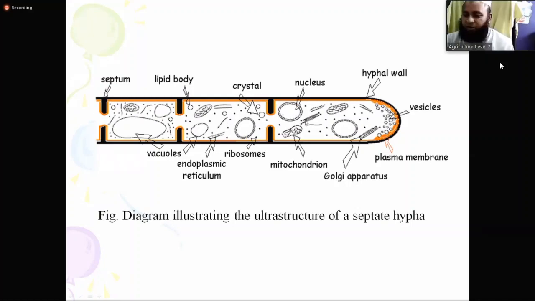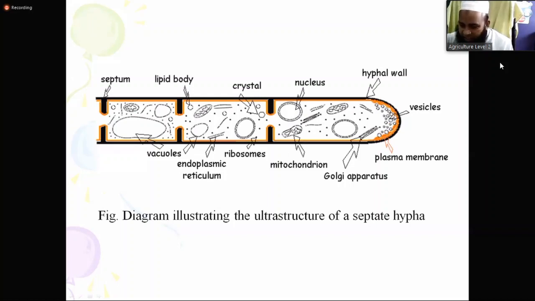So they have a nucleus. And the outer side of the hypha is called the hyphal wall. You can see the black one is the hyphal wall, but you can also see the yellow one, the membrane. It is called the plasma membrane. Inside the hyphal wall, they have another membrane. It is called the plasma membrane.